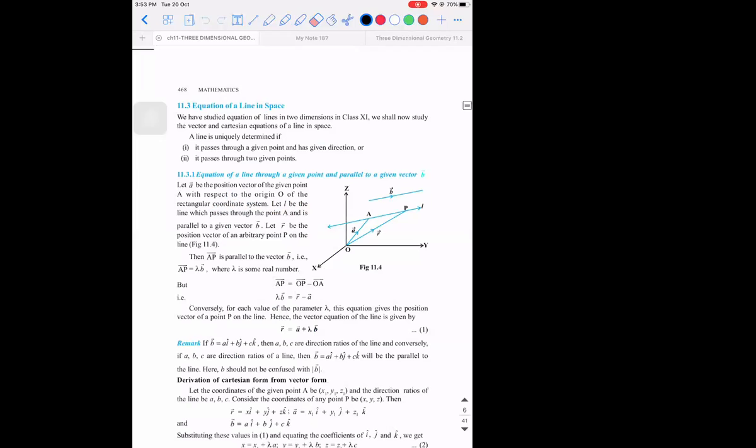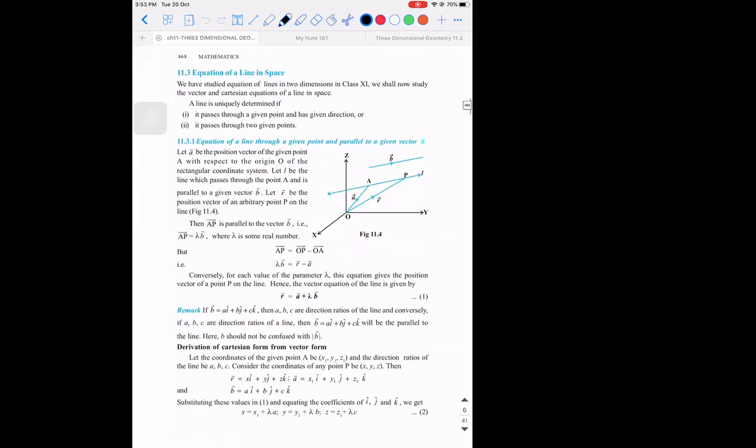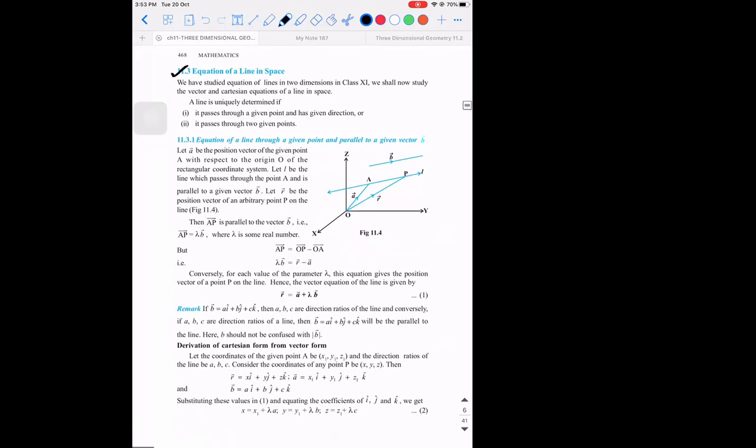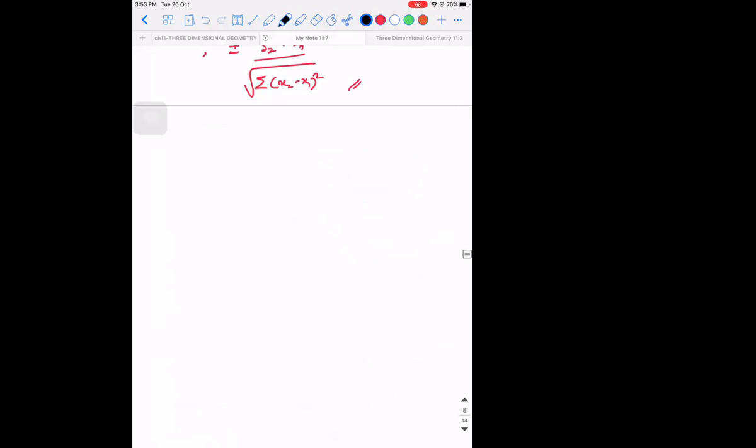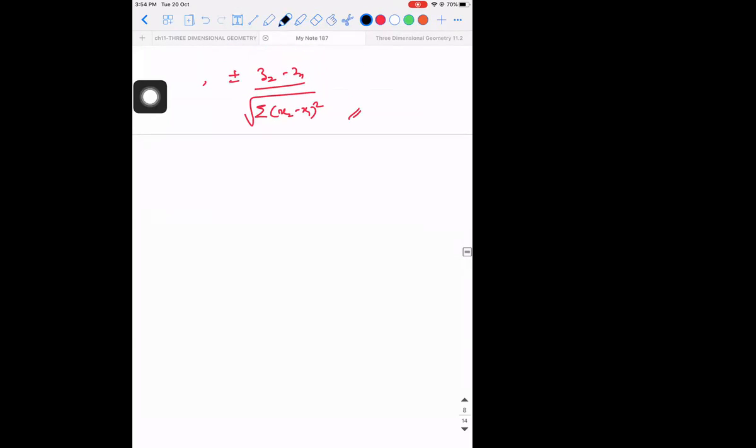Yes, sir. So today's topic is going to be a very important one, that is equation of line in space. In the previous class I discussed, last year you would have learned about writing the equation of a straight line. But to write the equation of a straight line in a two-dimensional plane, you will be using the concept of slope, right? But this year, what will be used? There is no concept of slope when it comes to three dimensions. It is only about direction cosines and direction ratios.